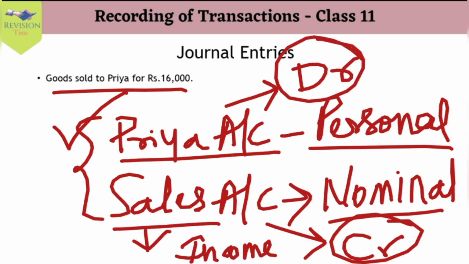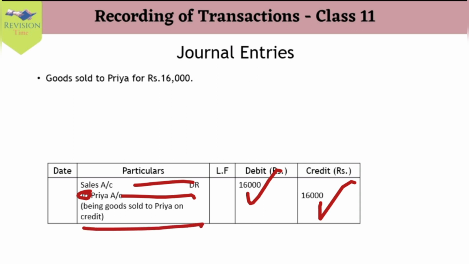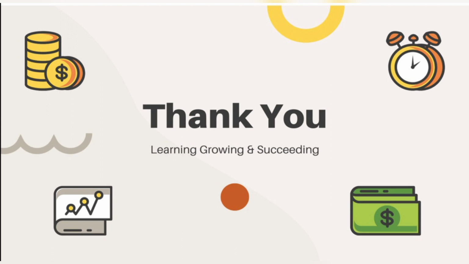So let us see how the transaction is to be recorded. It is recorded as Priya's account debit to sales account, with the debit and credit entry, that is 16,000, 16,000. And we have a narration which explains why the transaction had taken place, that is, goods sold to Priya on credit. So this is how we have to visualize the transactions from the point of view of business: understand what is coming into the business, who is the giver, what is going out of the business, what are our expenses and losses, and then apply the correct account, classify the account and record them into journal entries.